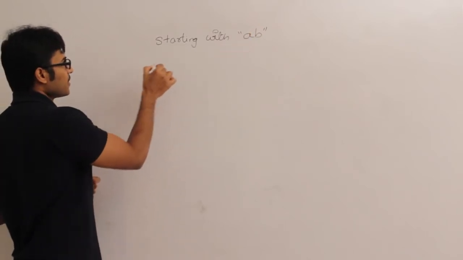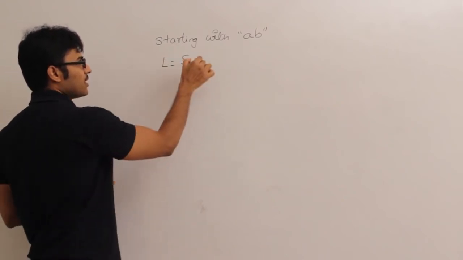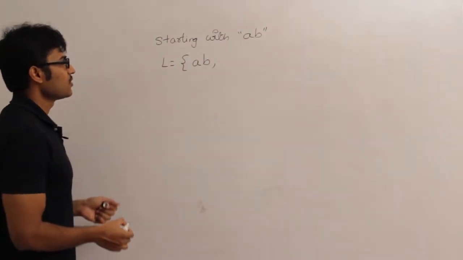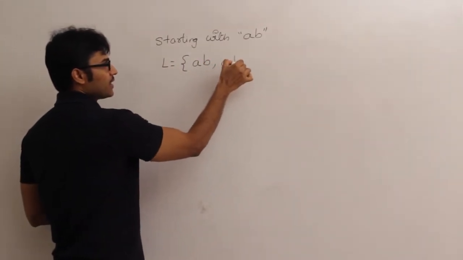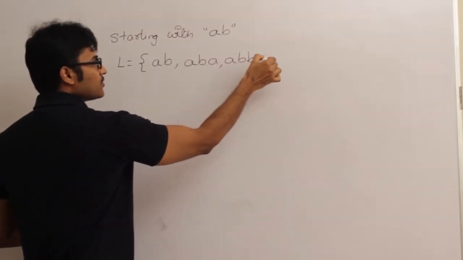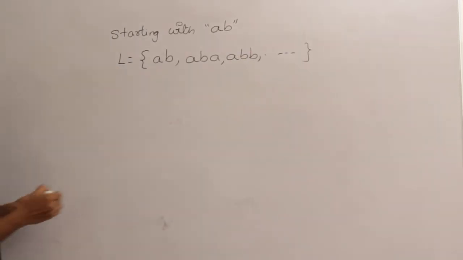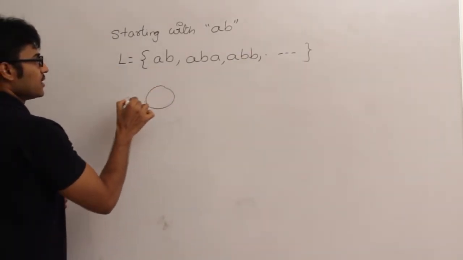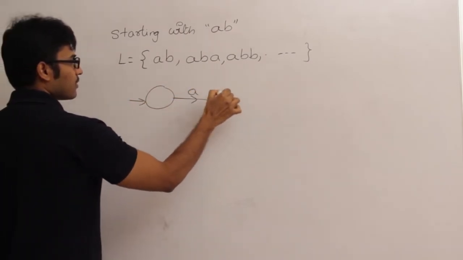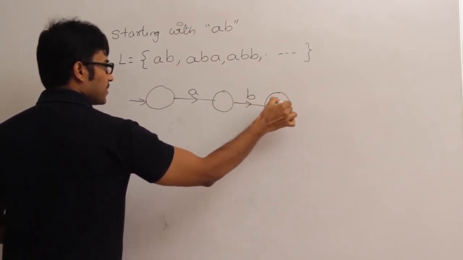So always remember, first thing is you have to identify the language. The language is nothing but it has to start with AB. AB is the smallest string which is going to start with AB, and then ABA or ABB, so on. Right? So the smallest string is AB. First draw the skeleton for the smallest string: A, B, and now we accept it.